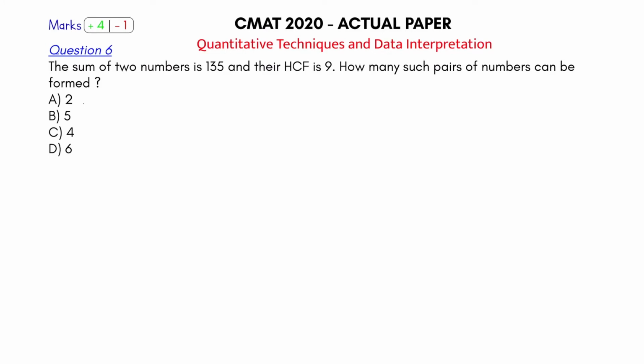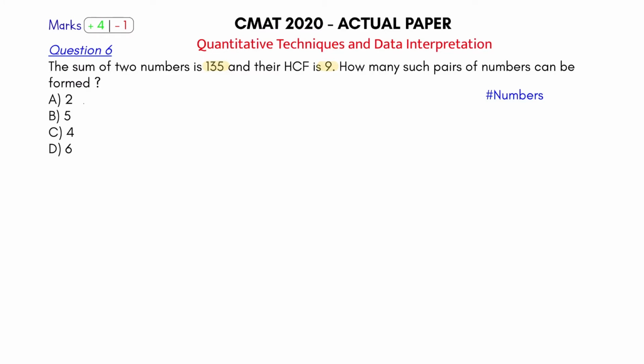6th ball, the 6th question that we solve in the quant section. This question is from numbers. As soon as I read this, I know it's clearly a 6er because it's a formula based question. The sum of two numbers is 135, their HCF is 9. How many such pairs of numbers can be formed?